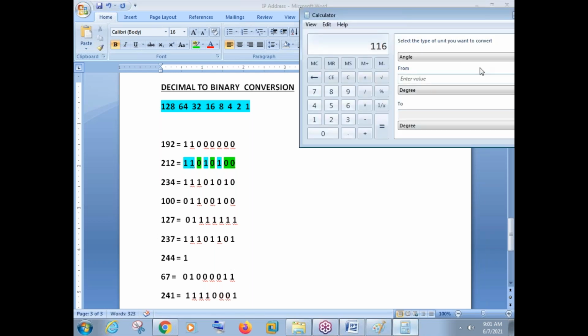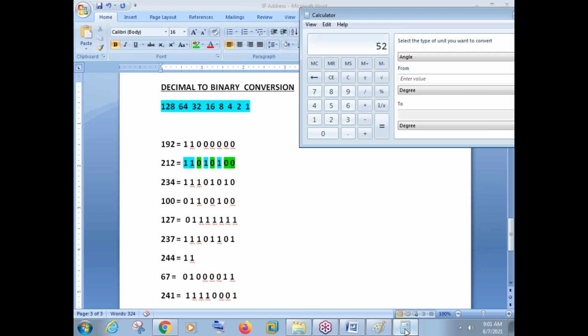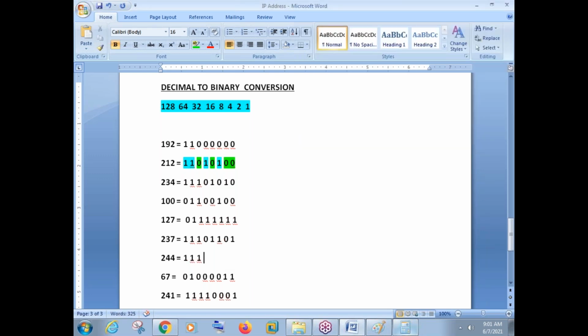Fine. The second bit is 64. So can you subtract 64 from 116? That is also possible because 64 is a lesser number. So minus 64. Enter. So again, go back and make the number as 1. Fine. What is the third bit here? 32. Can you subtract 32 from 64? That is also possible. Minus 32. It will be 20. So this third bit will be again 1.